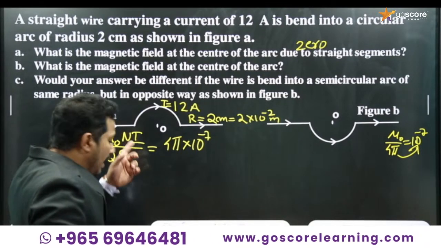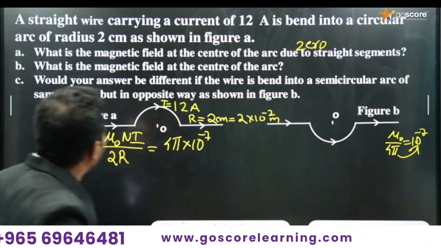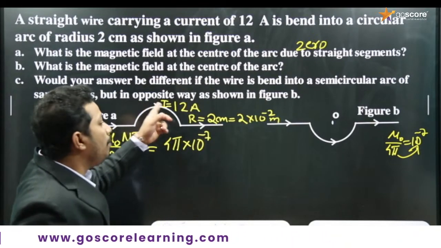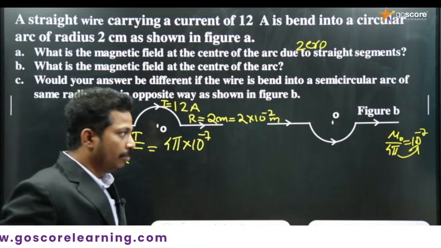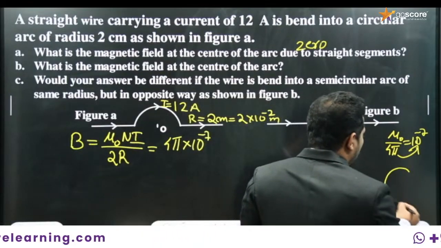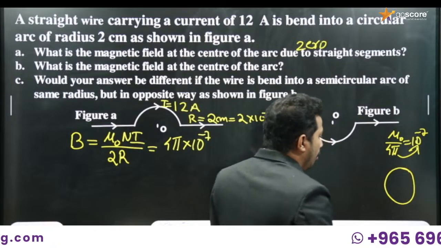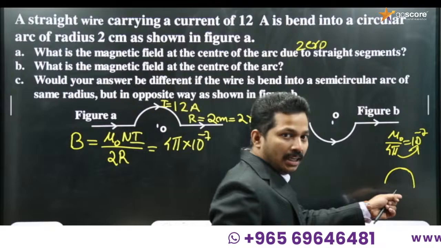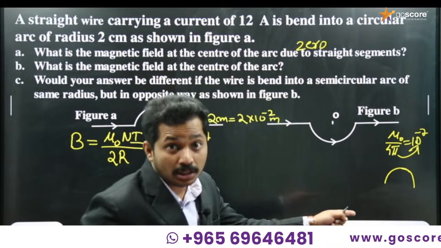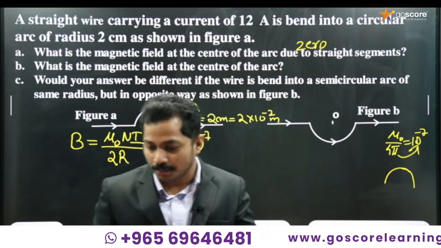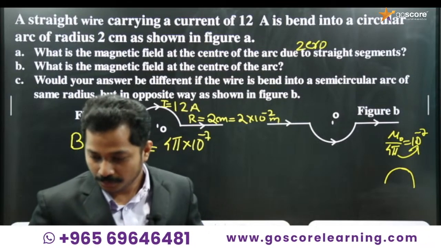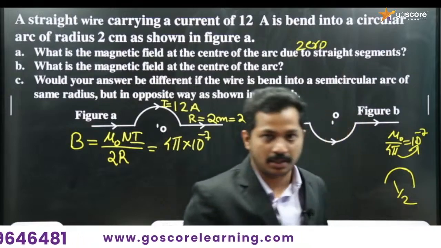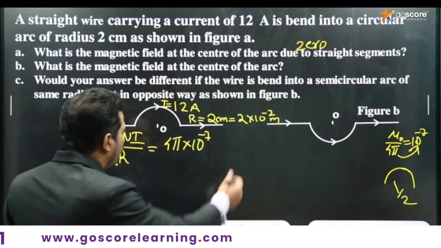And what is the value of N? N means number of turns. So is the number of turns 1? No, it's not 1, because only a semicircular loop is here. We can say N equals 1 if a complete loop is present, but only half of the loop is present now. What is the value of N? Yes, the value of N is half, because only half of the circle is visible here.